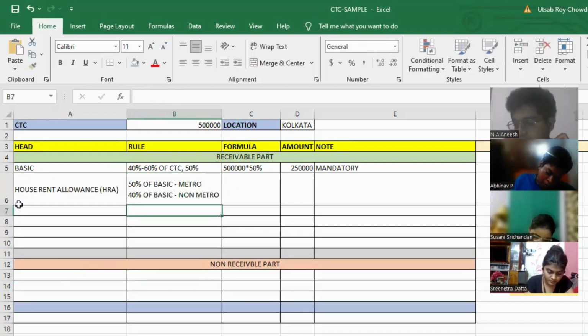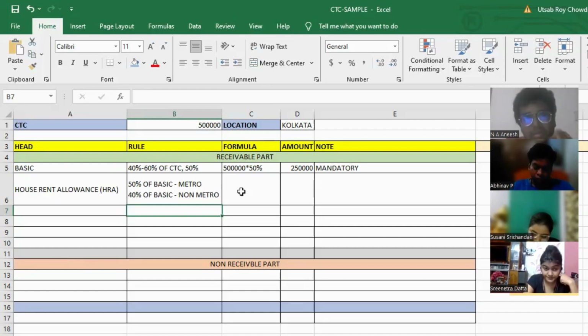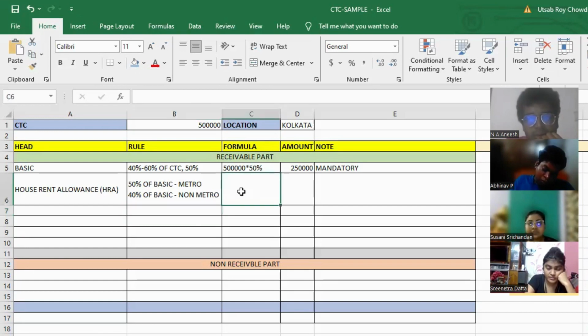So the house rent allowances will be as per the basic and as per the location. If you are working in a metro location, it will be 50% of basic, and if you are working in a non-metro location, it will be 40% of your basic. So what is the location of this example? It's a metro location, so how much will be the percentage? 50%. 50% of what? Percent of basic.